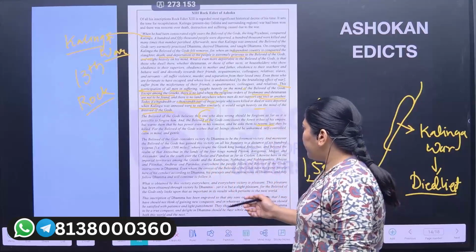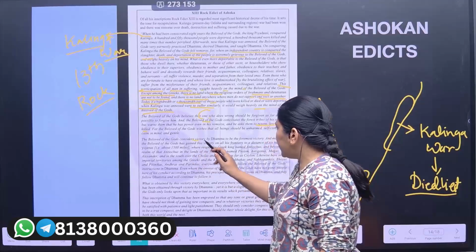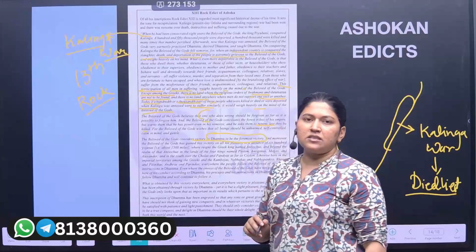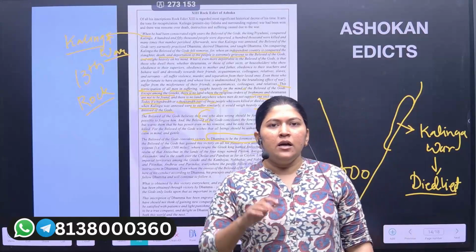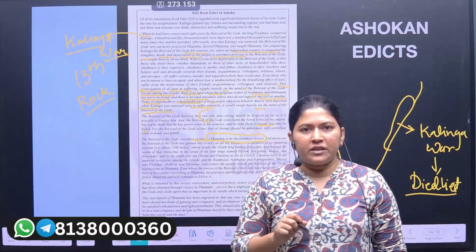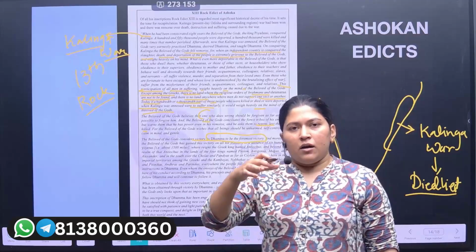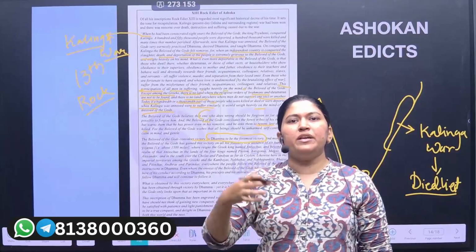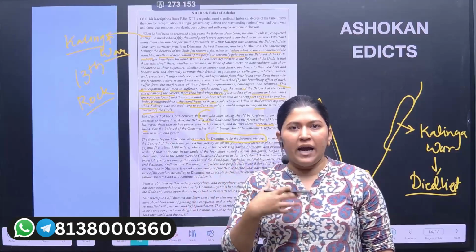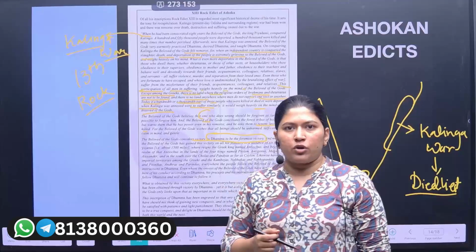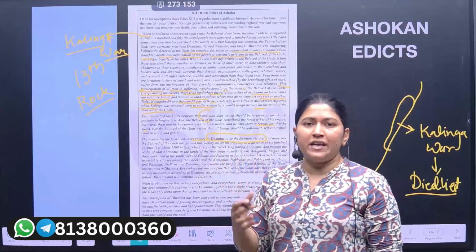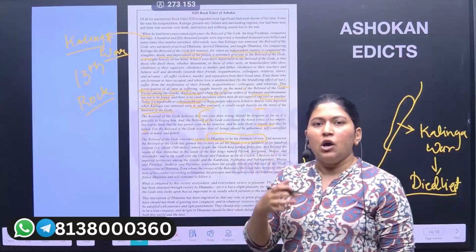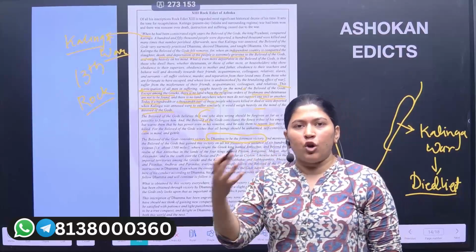The beloved of the gods considers the victory by Dhamma to be the foremost victory, and this is the way Ashoka says that the Kalinga war was not my victory, but I surrender to this Dhamma principle. This is the major victory that I would have after the Kalinga war. It is not the war victory, but the victory of Dhamma, or the victory is that I am following this path.